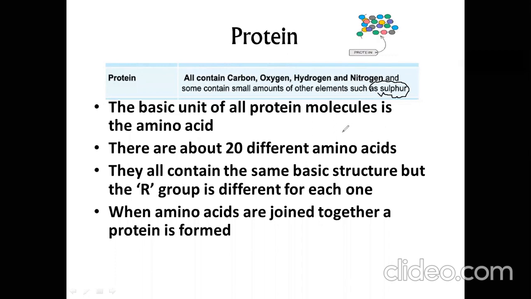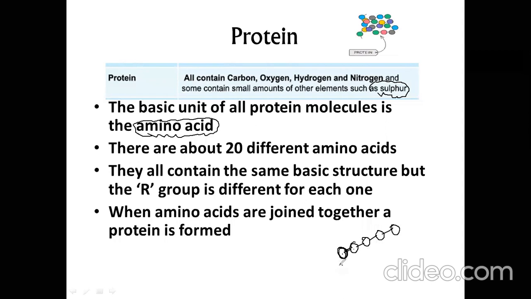Now, the basic unit of protein is amino acid. What is meant by this? It means protein is formed from small units, which are basic units. For example, this is amino acid 1, this is amino acid 2, this is amino acid 3, this is amino acid 4, this is amino acid 5.